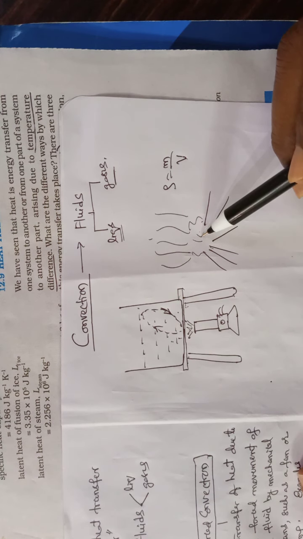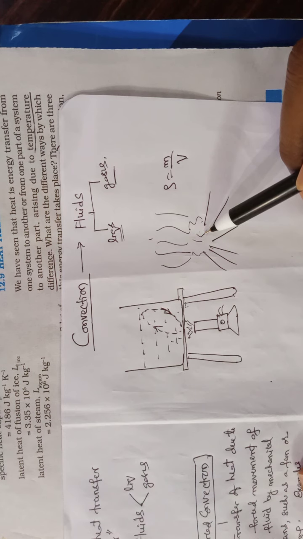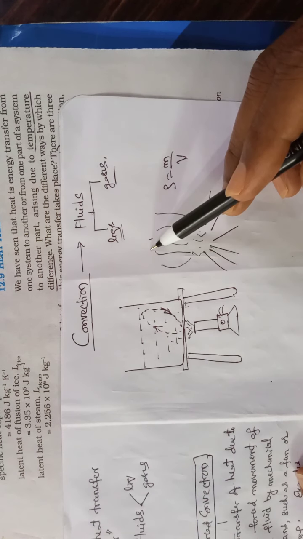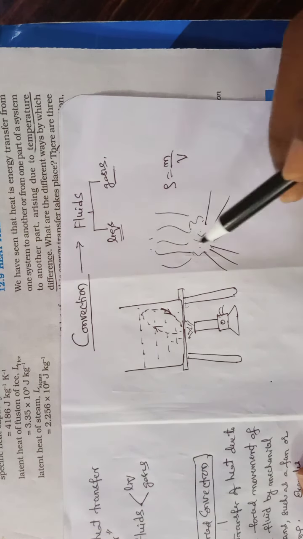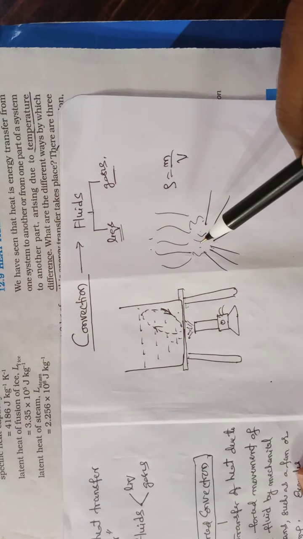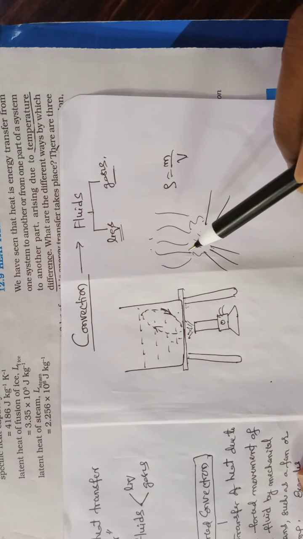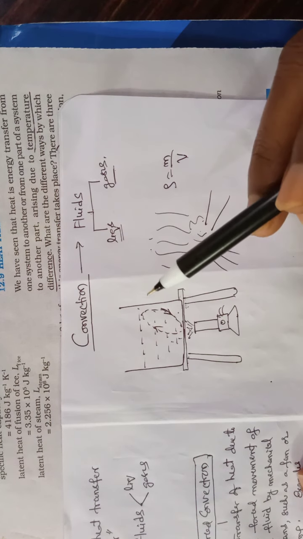After absorbing the heat energy, its volume increases and its density decreases. That's why it goes upward. Again, the force of buoyancy works because this part is immersed in atmospheric air, and this part has lower density. That's why the buoyancy force moves this upward.